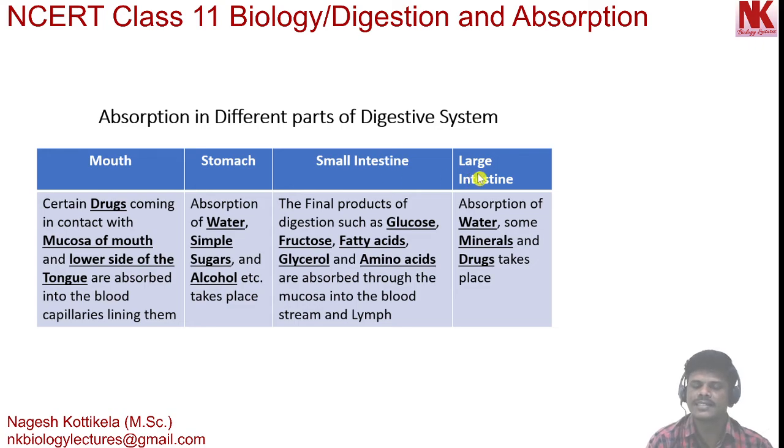Moving to the last, large intestine. Absorption of water, some minerals and drugs takes place in the large intestine. So this is the summary of absorption of different nutrients, drugs, minerals in different parts of the digestive system.